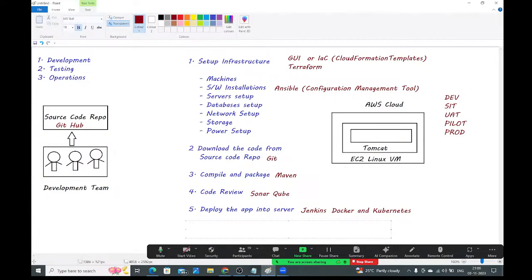What monitoring tools are we using? We have Prometheus and Grafana. These two tools we will use to monitor the cluster: how my cluster is running, how much CPU my cluster is utilizing, how much memory my cluster is utilizing. To monitor all those things, we are going to use these two monitoring tools, Prometheus and Grafana.